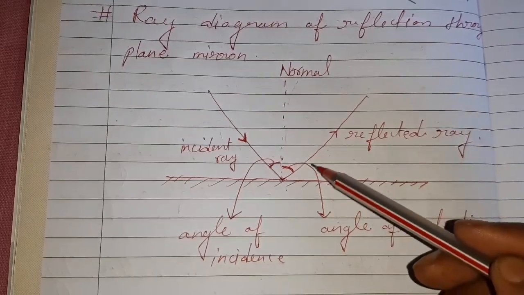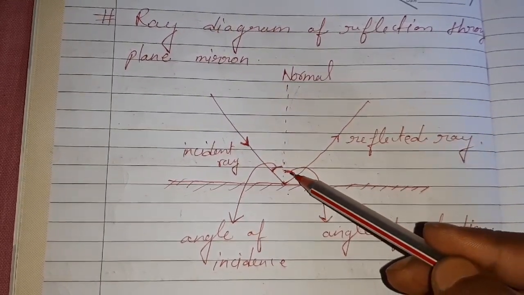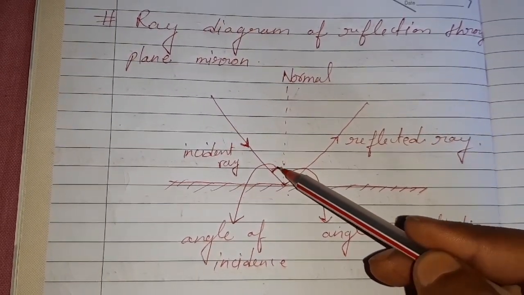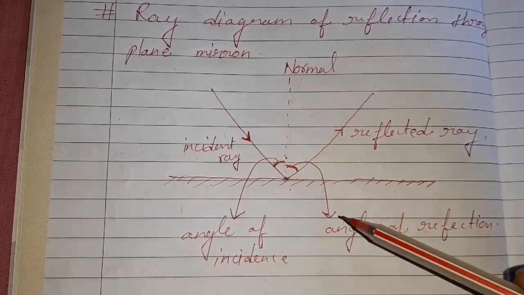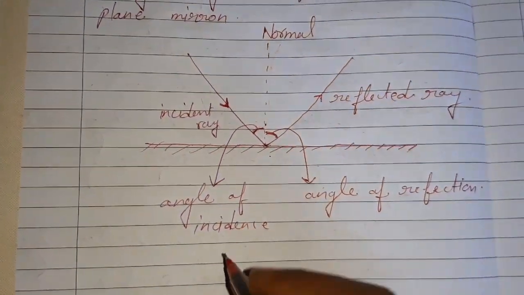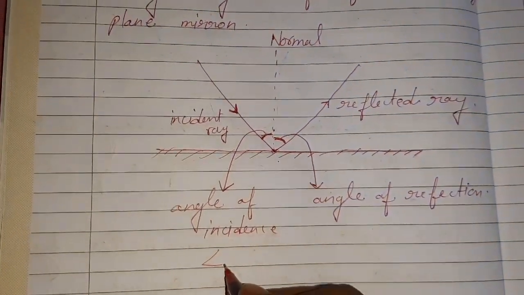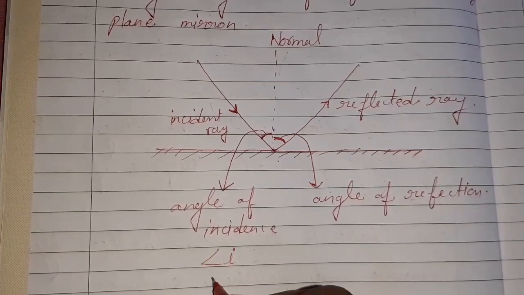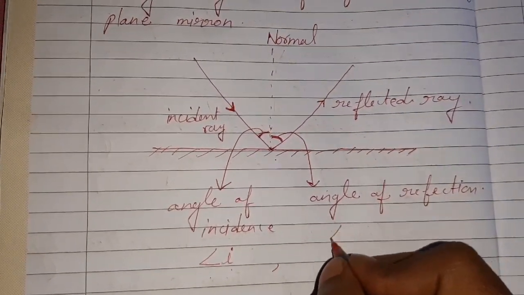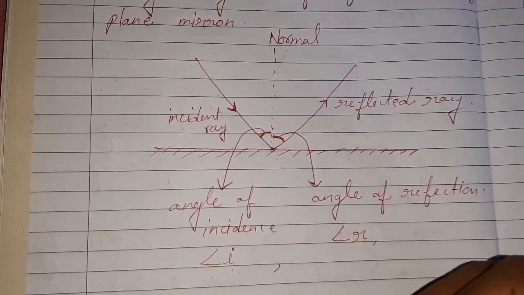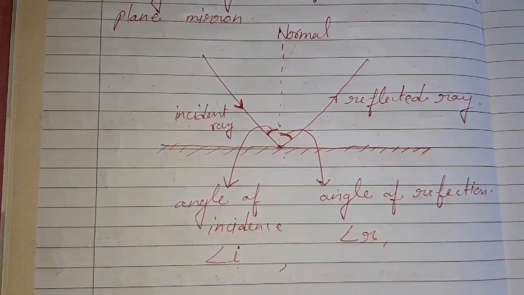This is the angle of incidence, and this is the angle of reflection. We write angle of incidence as angle I and angle of reflection as angle R. That's enough for you.